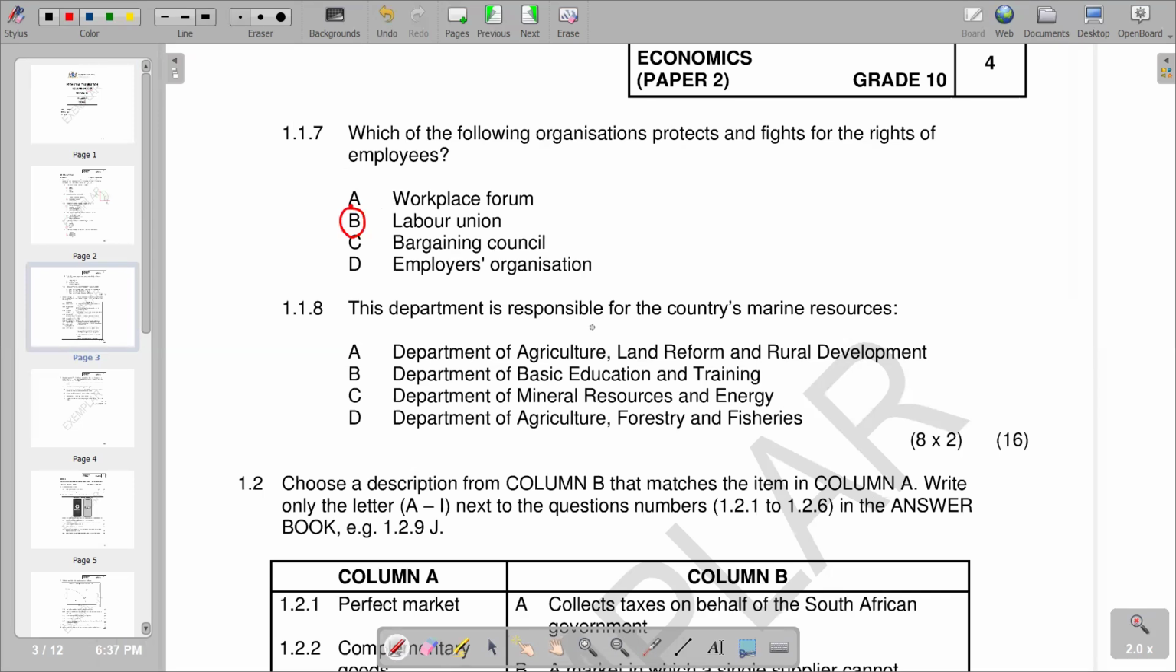Then 1.1.8, the department responsible for the country's marine resources. So we try to see according to the responses that we have, but we know that is the Department of Agriculture, Forestry and Fisheries, which is indicated in D. So we have D as the correct response that we have there.